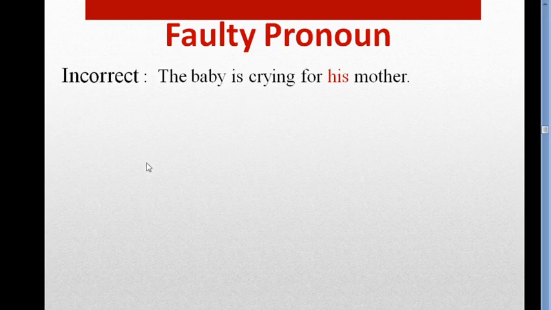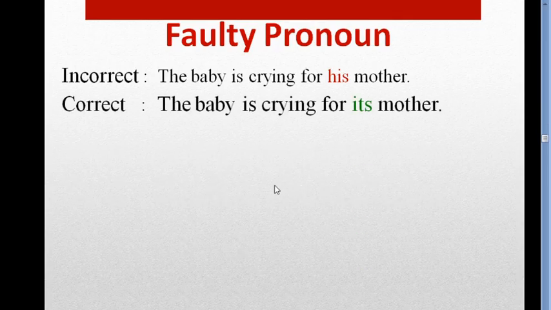Our noun or subject is the baby. So we know the baby is a common noun. It is third person and singular number, we know it. So what should be the pronoun? Is it right? I have used his. Is it right? No, it's not right, because baby is a common noun, so we have to use here it. In case of common noun, we use it as pronoun. So the baby is crying for its mother.